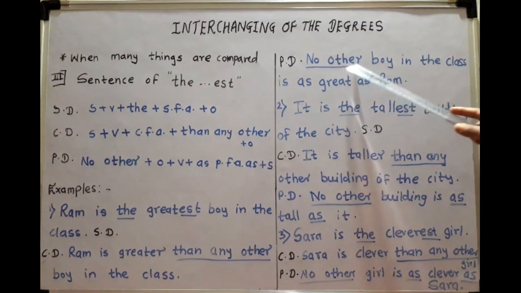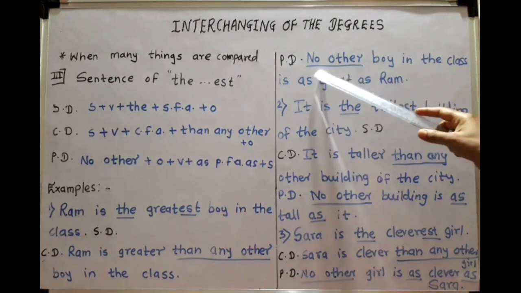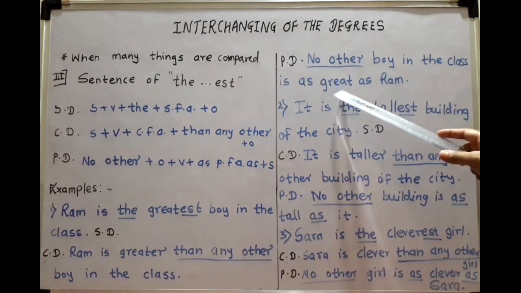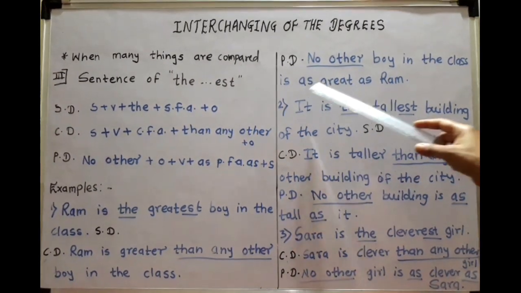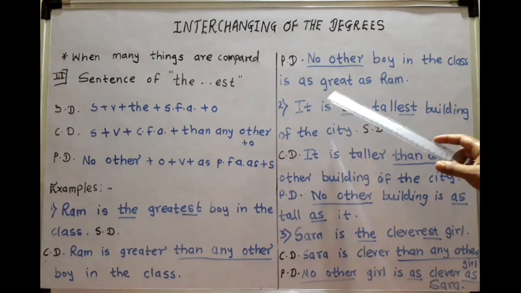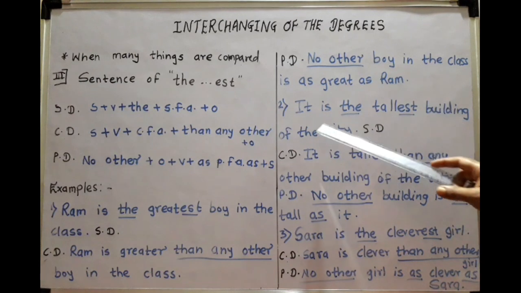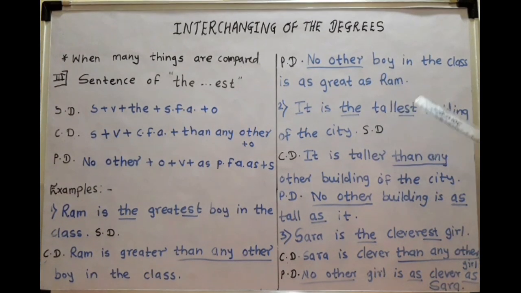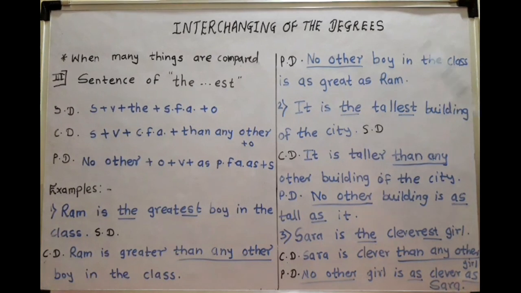Positive degree: no other plus object. So no other boy in the class. Then verb, then positive form of adjective, great, between as and as: as great as Ram. No other boy in the class is as great as Ram. It is the tallest building of the city. It is the tallest building. No other building is taller than this building, means it is the tallest.